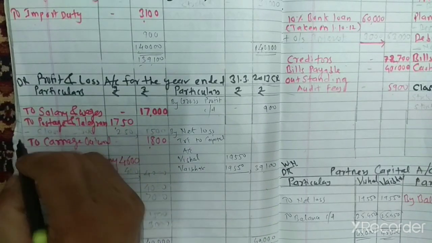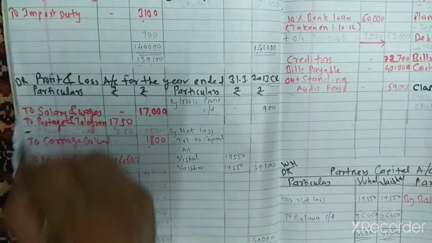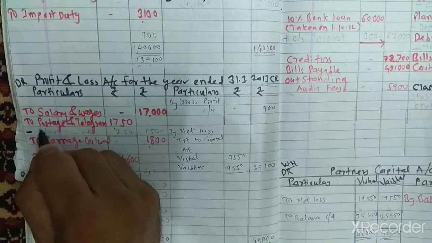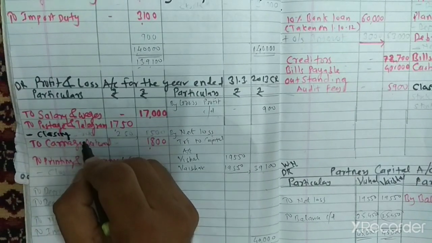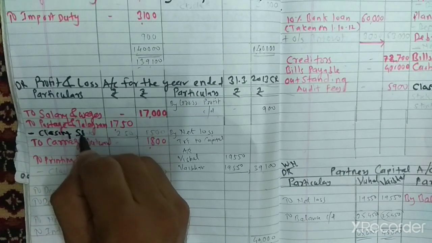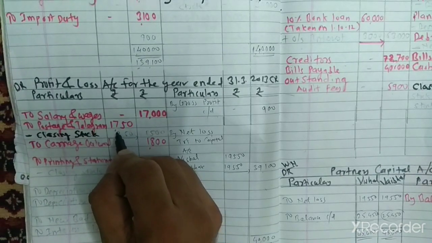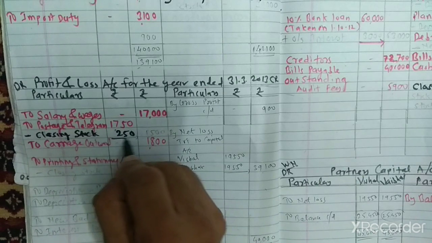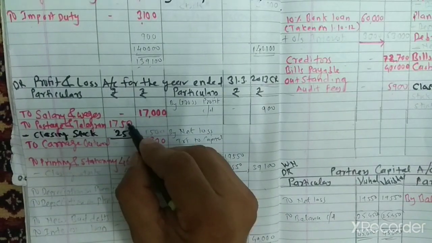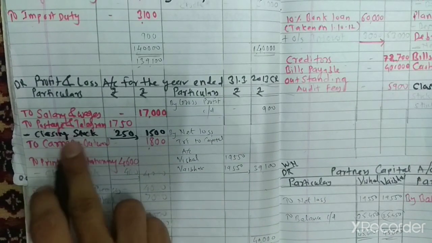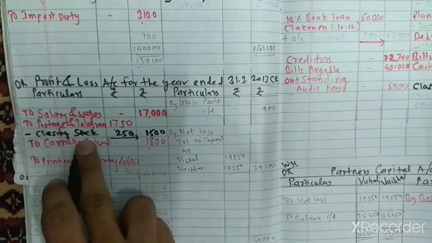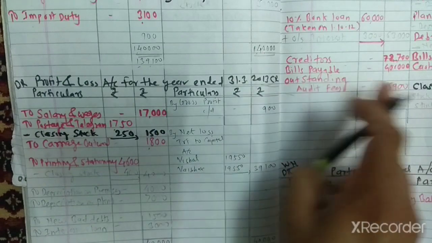The closing stock, unused, is always deducted. Deduct from postage and telegram the closing stock of 250 rupees, postal stamps. The balancing figure is 1500. The stock of postal stamps is transferred to the balance sheet asset side.